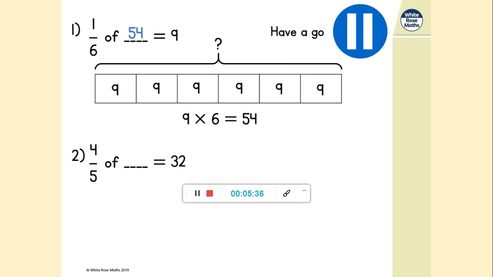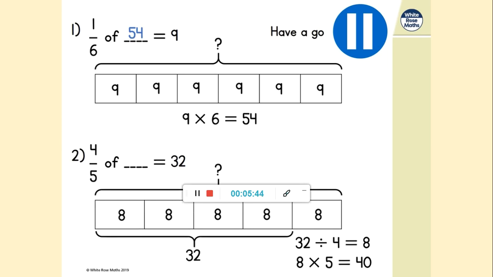Number 2, slightly more challenging because we had a non-unit fraction here. So we're told that 4/5 of a number is 32. So we can see how we've shown that 32 as being worth 4 of the fifths. So we're going to divide 32 by 4, and the bar model really clearly shows us why we're dividing it by 4, not 5. You may think we're dividing it by 5 because we're dealing with fifths, but remember 32 is only worth 4 of the fifths. So to find 1/5, we divide it by 4 to get 8, and then multiply by 5 because we've got 5 of them, 40. So 4/5 of 40 is equal to 32.